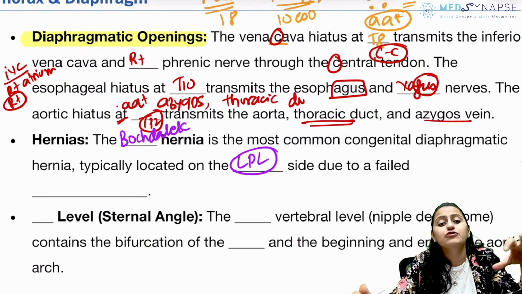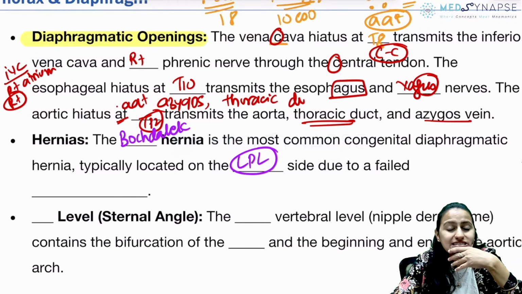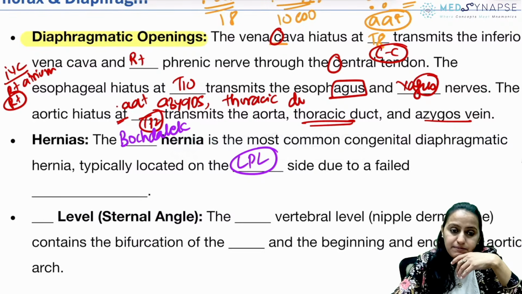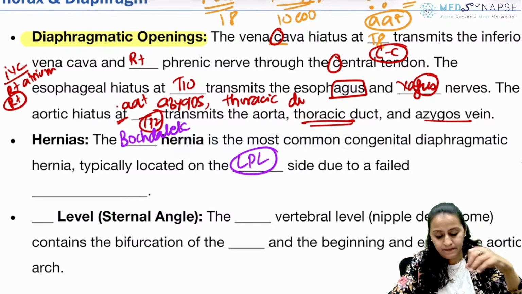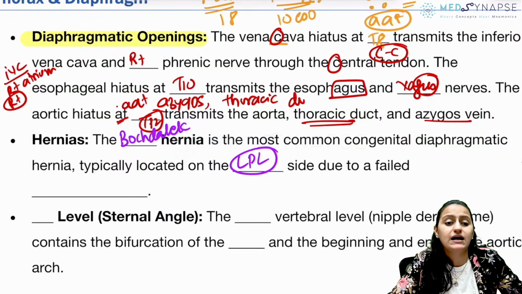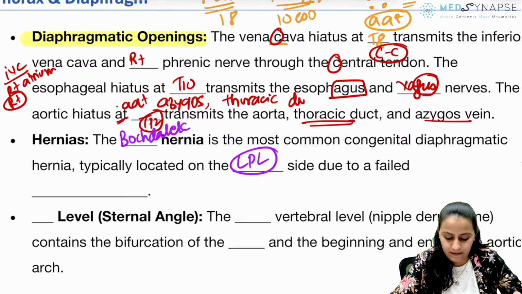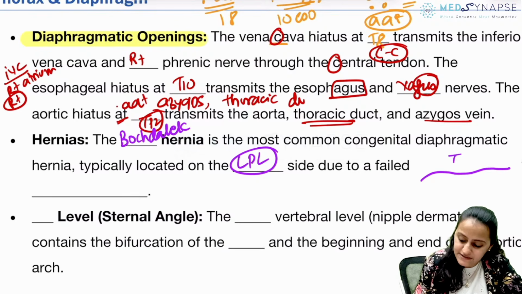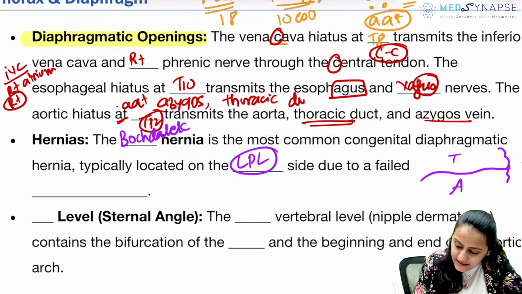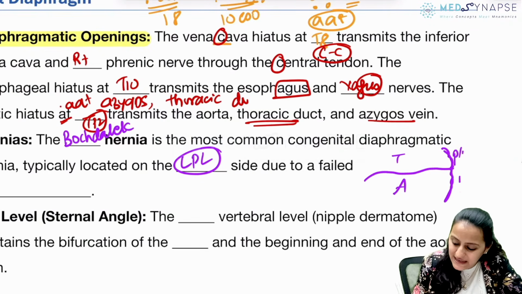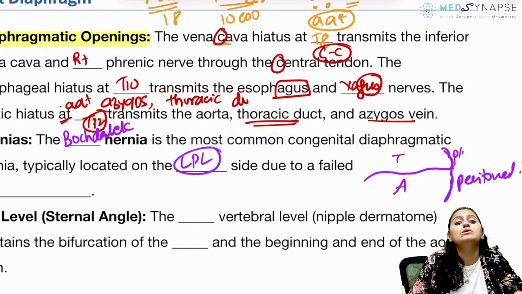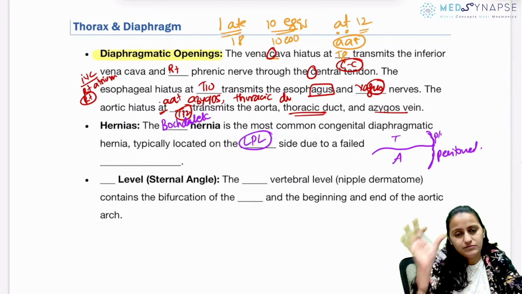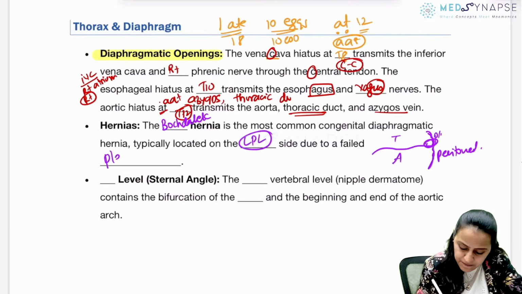It is due to failure of fusion of what structure? Is it septum transversum or the pleuropericardial membrane or the pleuroperitoneal membrane? Yes? Septum transversum, pleuropericardial or pleuroperitoneal? Remember, when we talk about the diaphragm separating the thorax from the abdomen. So you have the pleura here and the peritoneum here. So it is pleuroperitoneal membrane and not the pleuropericardial membrane. Okay? So left posterolateral, this is going to be pleuroperitoneal membrane, not pleuropericardial.